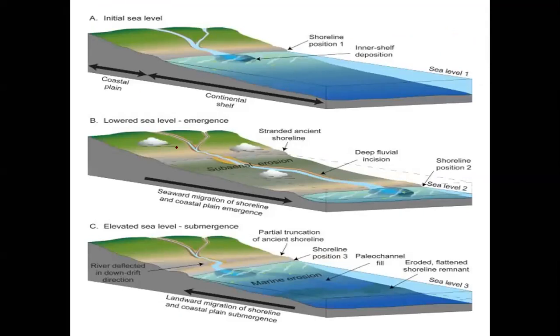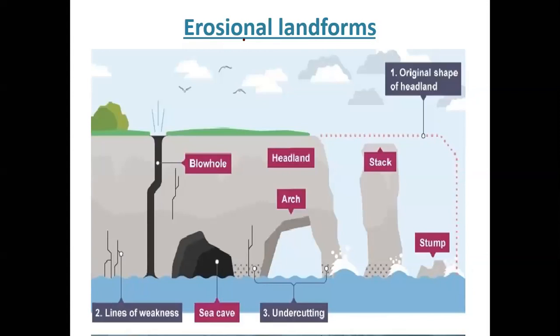Now, this is another example of how it takes place. You can go through this. This is exactly the same in a more elaborate form. It is being provided here. Now, these are the erosional landforms which I have to study. This is the original headland. This was the original rock system, and this becomes this over the time, as we had seen in the last slide also. What is a blowhole?